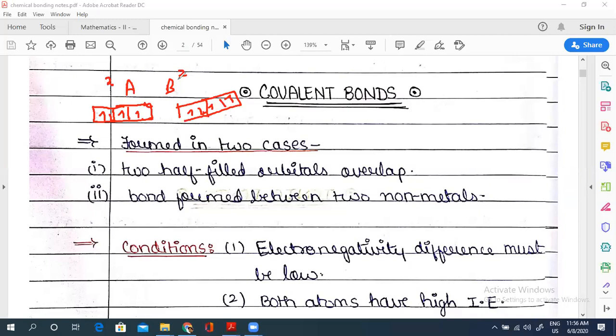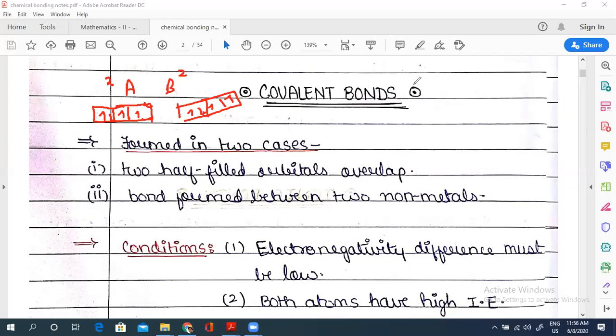So a covalent bond is formed between two half-filled atomic orbitals. This is a half-filled atomic orbital, and this whole is your subshell. So it is either formed by overlapping of two half-filled orbitals, or between two nonmetals.